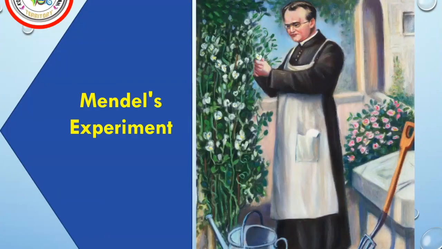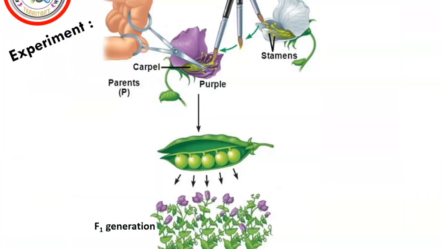It all started with Mendel's pea plant experiment. Mendel crossed the true-bred purple flower with the true-bred white flower. Each true-bred plant of the parental generation has two identical alleles, denoted as either homozygous dominant or homozygous recessive.